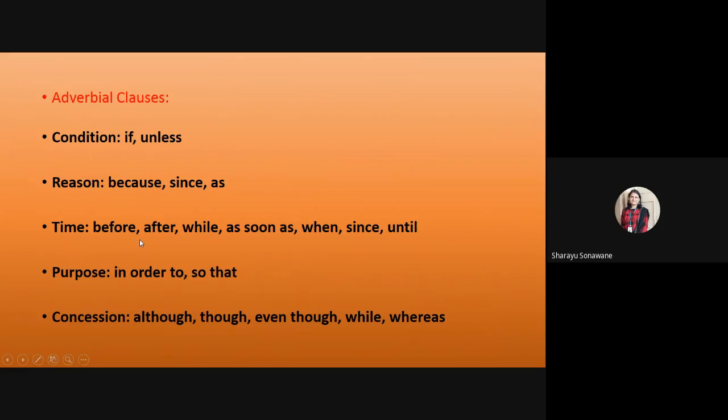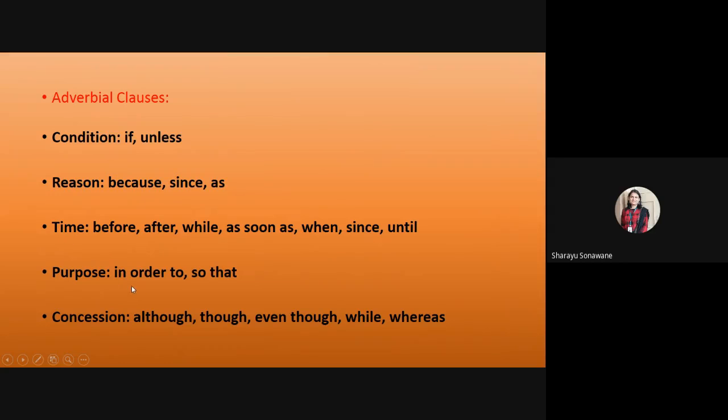If you find before, after, while, as soon as, when, since, until, one of these subordinating conjunctions, then it is an adverb clause of time because these subordinating conjunctions indicate time.